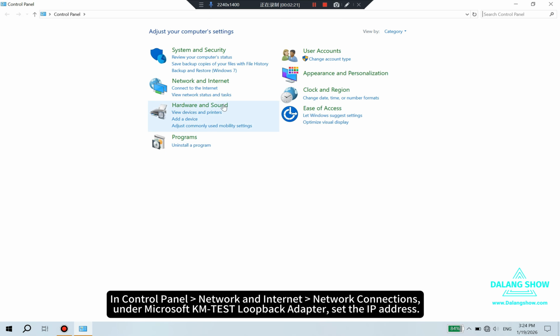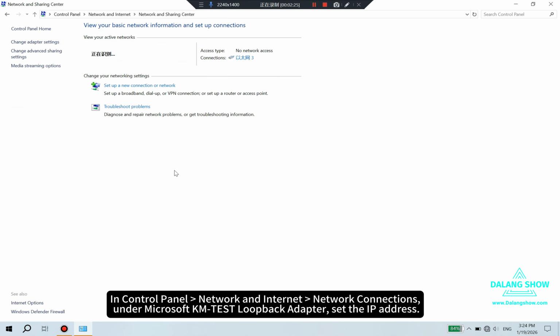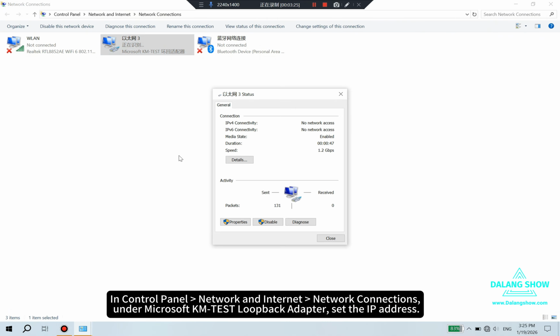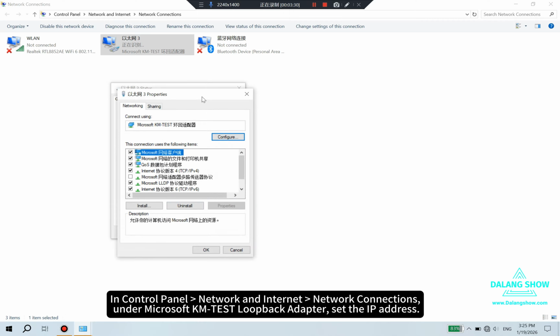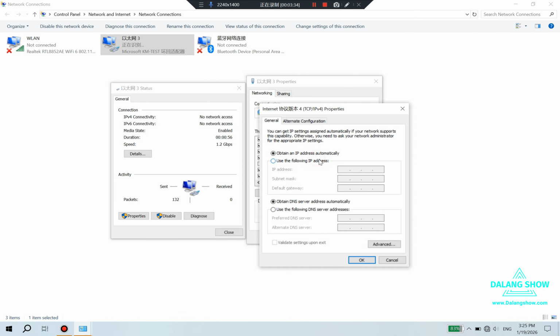In Control Panel > Network and Internet > Network Connections, on the Microsoft KM-TEST Loopback Adapter, set the IP address.